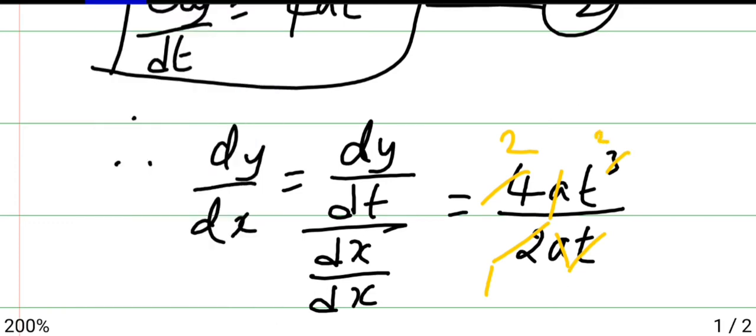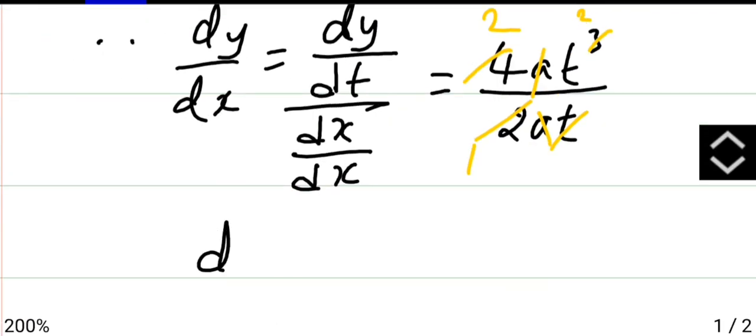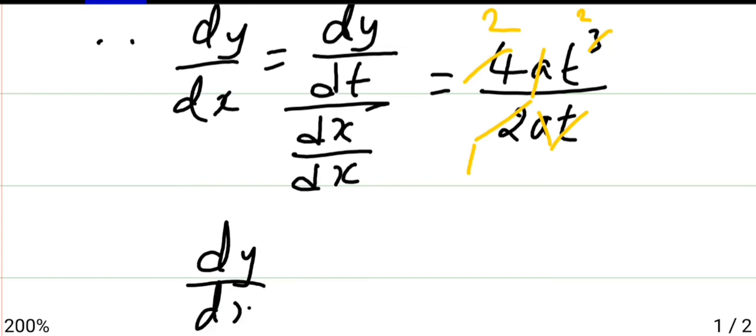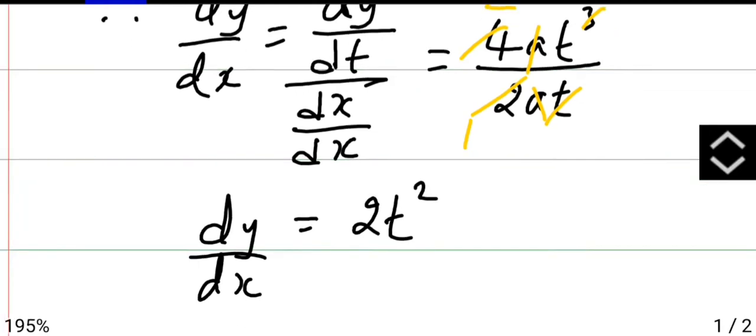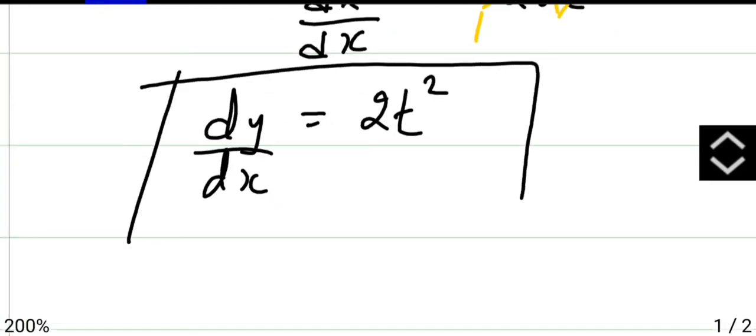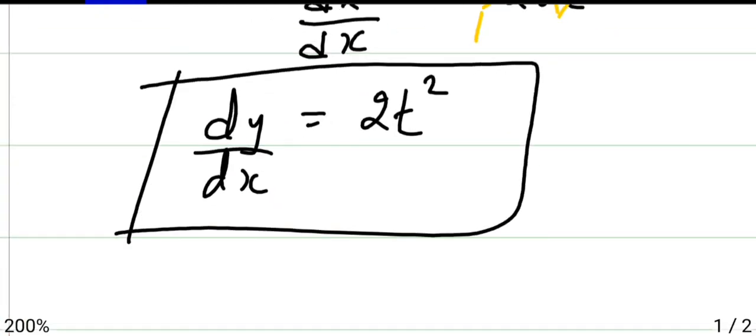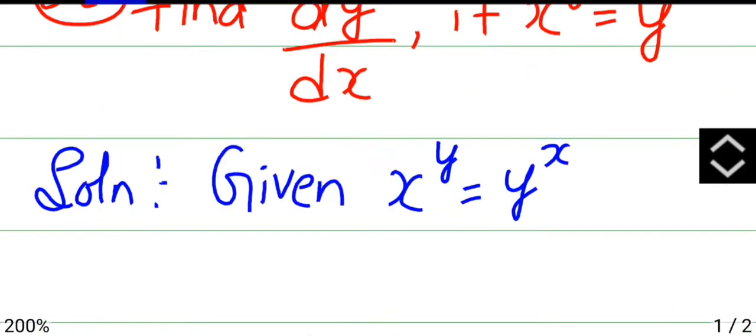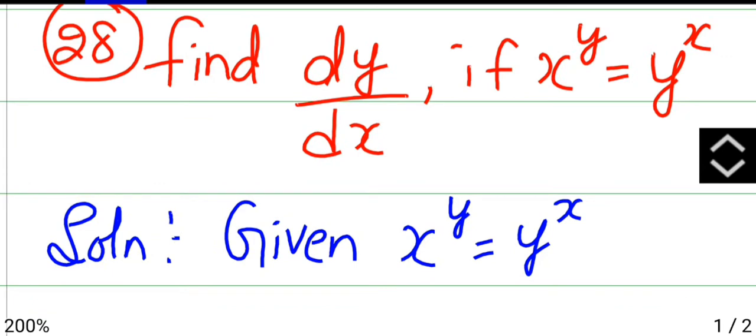So we get dy by dx is 2t square. So this will be your answer. Hope you understood. If you have any sort of problem, you can just send me in the comments. I will surely try to help you.